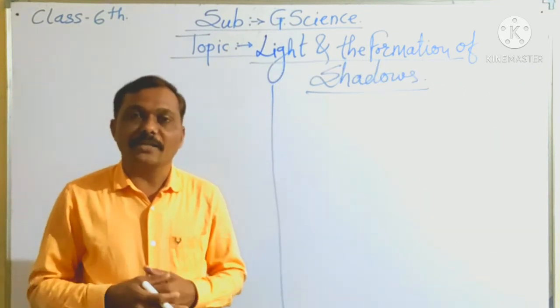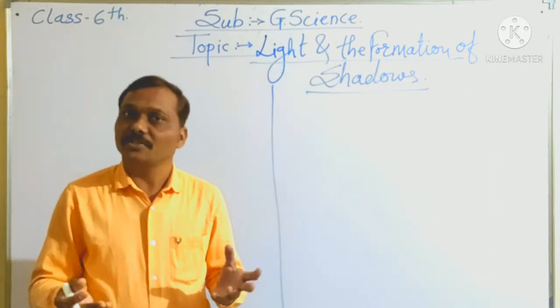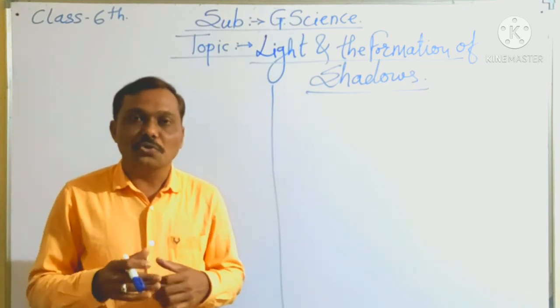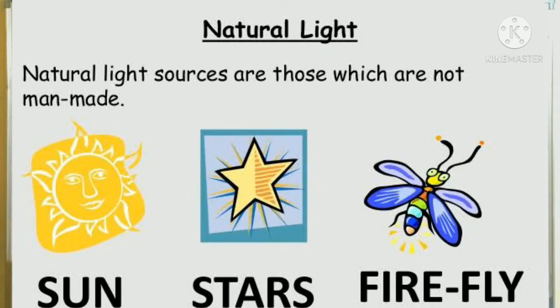The light that we get from the sun is natural. So that's why such a type of source of light is called a natural source of light. Sun, anglerfish, fireflies, these are examples of natural sources of light.